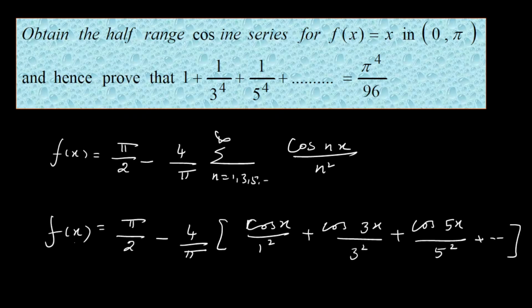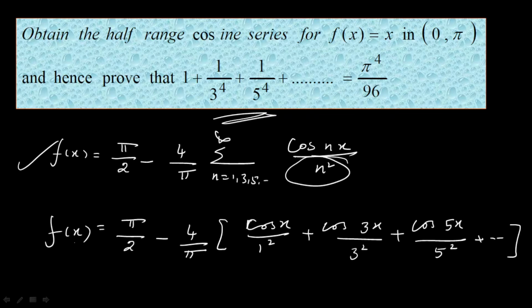Now look at here. After finding the f of x, look at the deduction part here. In our general form of f of x, the denominator of cosine consists of n square. Look at the deduction part, the series is 2 times more in power than what we have now.